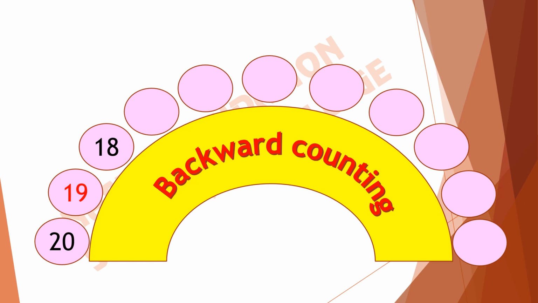And what is the previous number of 18? Its previous number is 17. What will come before 17? Subtract 1 from 17. What will you get? You will get 16. If we subtract 1 from 17, we will get 16.